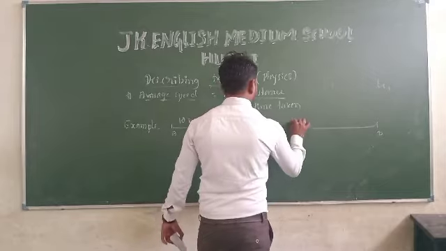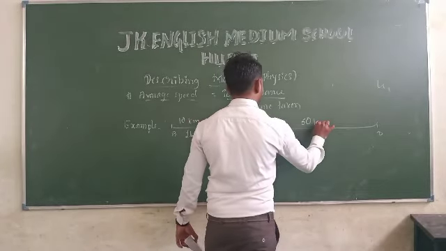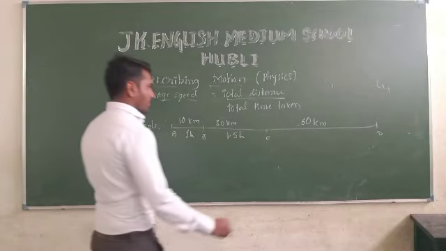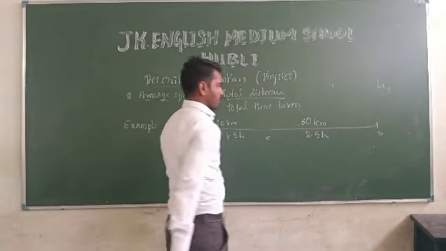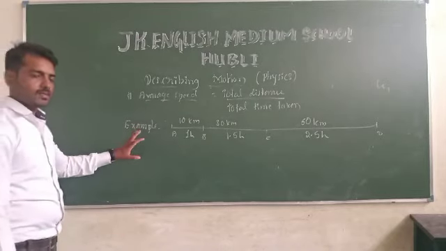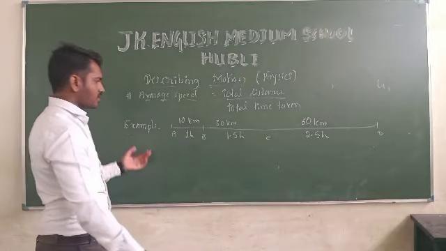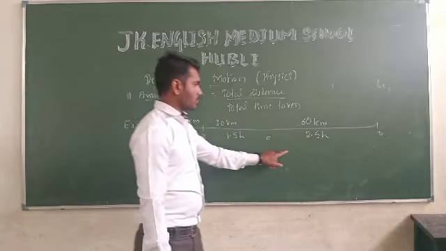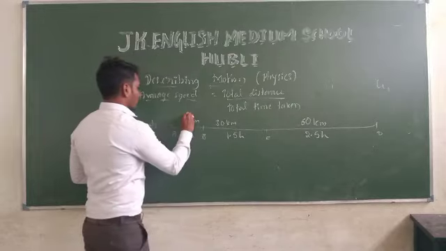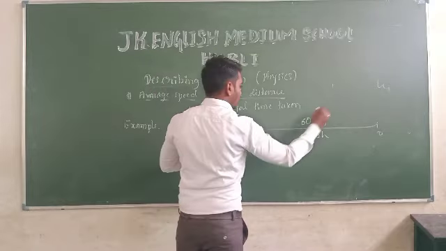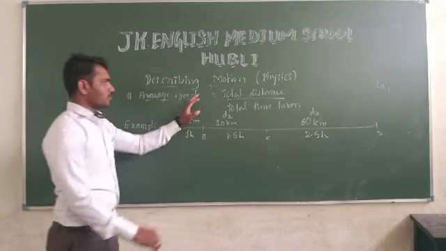Next one, here we can take 60 kilometers. Then 1 plus 1.5 is 2.5 hours. So how will we take this now? The speeds are in different form, means those are not uniform speeds, since there are different distances. A to B is 10, B to C is 30 kilometers, and C to D is 60 kilometers. This is D1, the first distance, B to C is the second distance D2, and C to D is D3. So this is called the total distance.